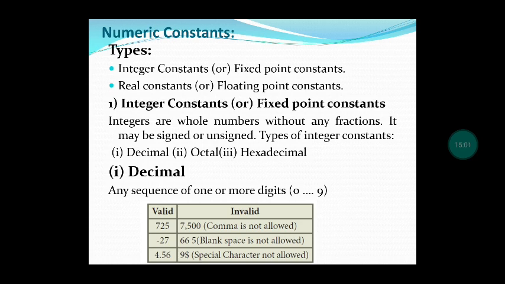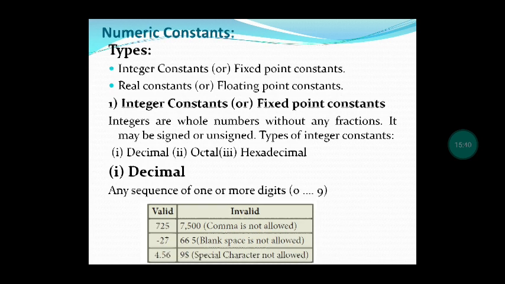First, let us see about decimal numbers. Decimal means it consists of one or more digits, that is 0 to 9. Here they have given some valid and invalid decimal numbers. First, let us see the valid ones. 725 is valid, and minus 27 is also valid, and 4.56 is also valid. Next, 7,500: comma is not allowed, so it is invalid. And 66 with a space: space is also not allowed, so it is invalid. And $9: dollar is a special character, so it is invalid.